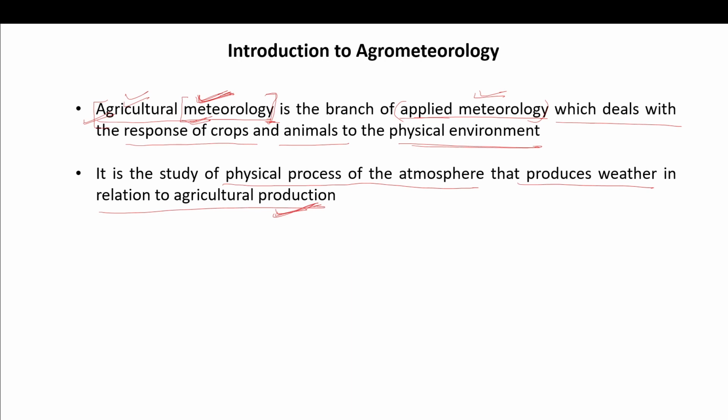So we can forecast the weather, and according to that we can plan our agriculture.